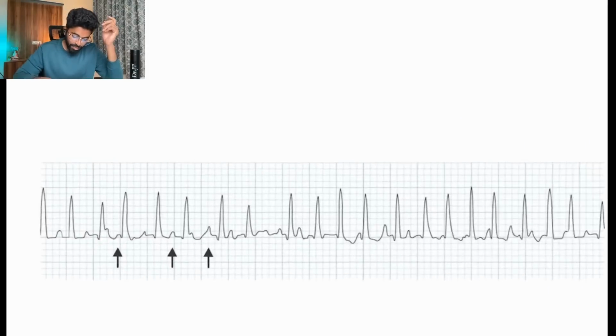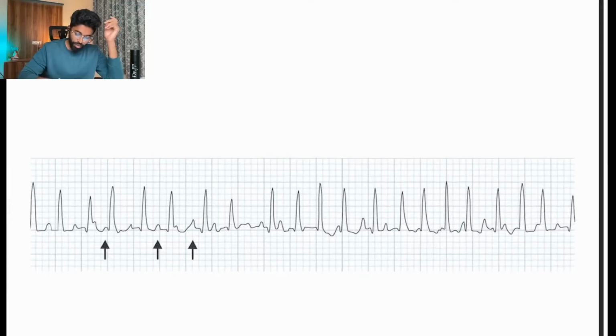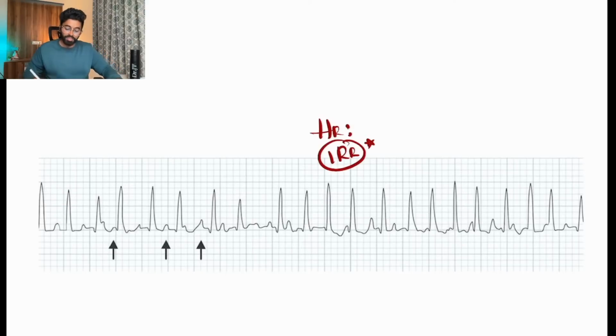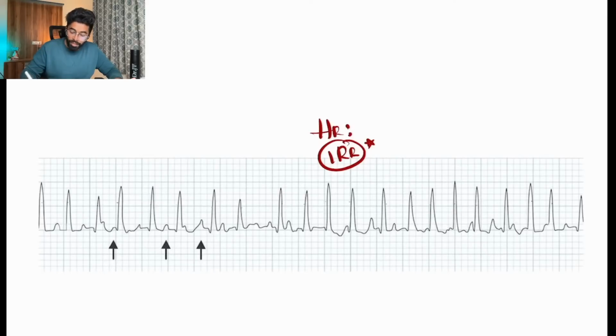Right. We'll move on to the next ECG. Now, again, let's go back to the basics. We'll be having a heart rate. So, what is the heart rate? One box, one and a half, one box, again one and a half, two boxes, two boxes. It is clearly showing that an irregular rhythm is there. We have an irregular rhythm ECG, so how can we calculate the heart rate? 1, 2, 3, 4, 5, 6, 7, 8, 9, 10, 11, 12, 13, 14, 15, 16, 17, 18, 19, 20, 21. So 21 times 6, somewhere around 126 will be my heart rate, and obviously it is tachycardia.